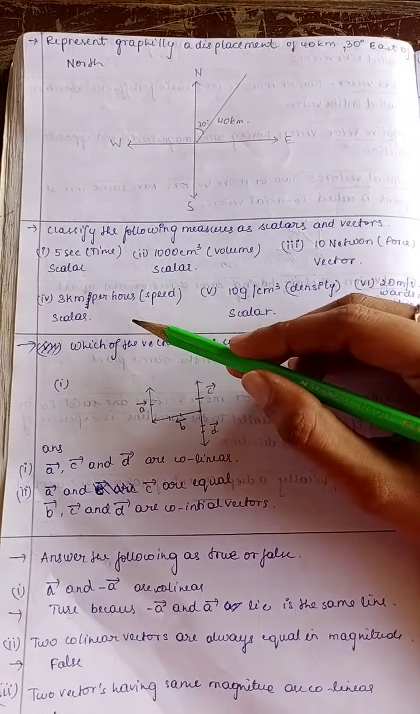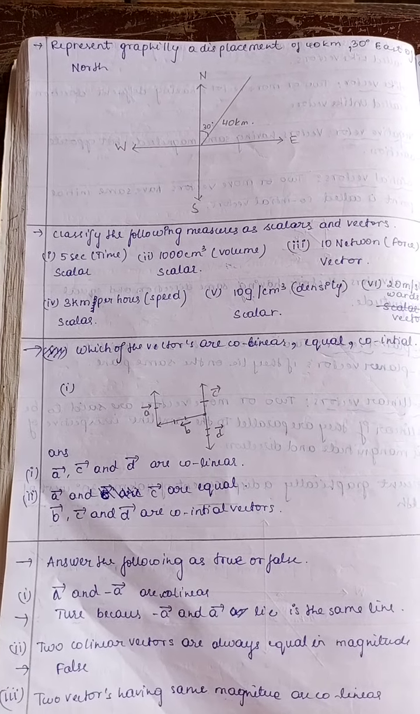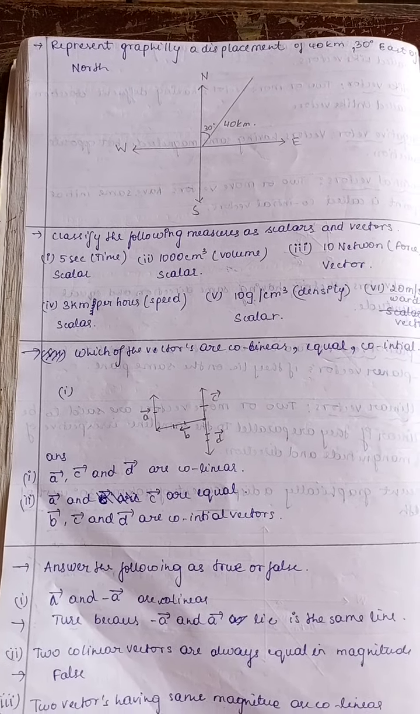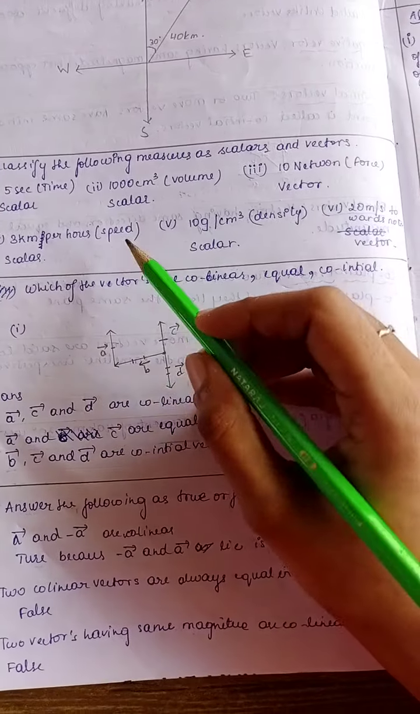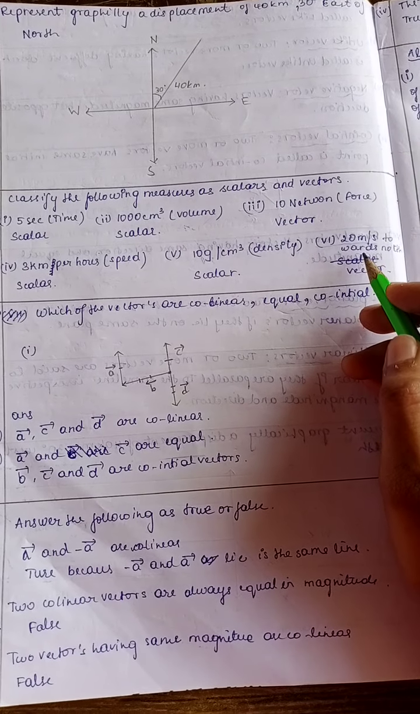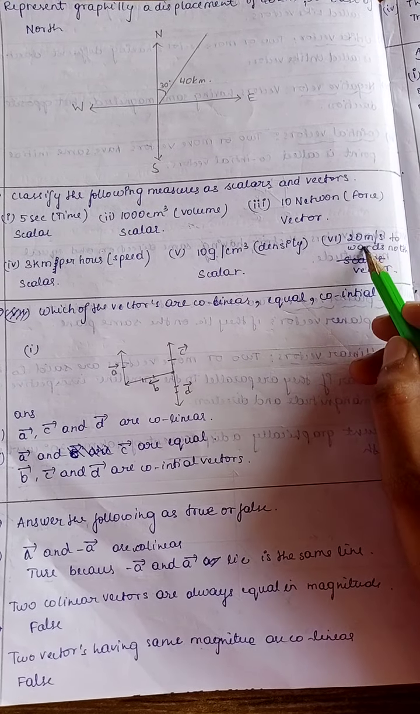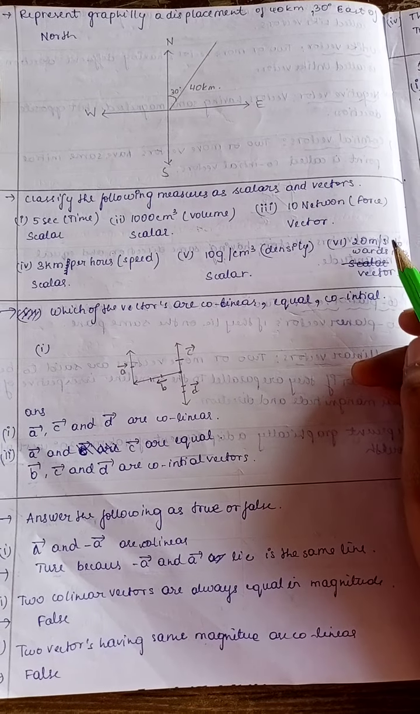Next is 3 kilometer per hour. This is a speed. Speed is a scalar quantity. Next is 10 gram per centimeter cube. This is density. Density is also a scalar quantity. So this is a vector quantity because this is a velocity. Next is 20 meter per second. This is a vector quantity because this is also again a velocity.